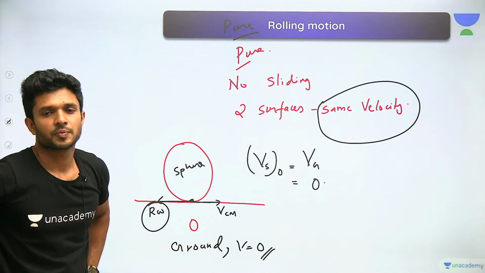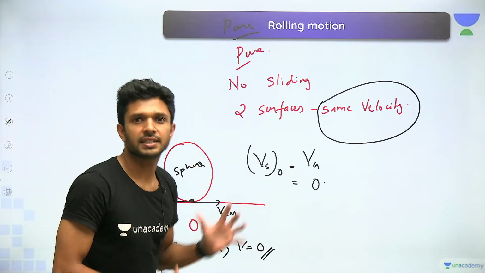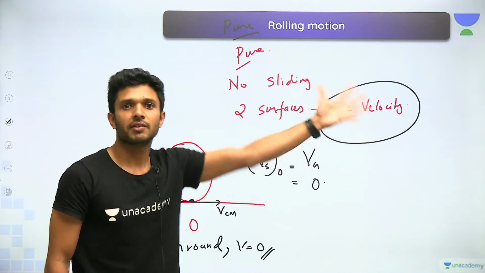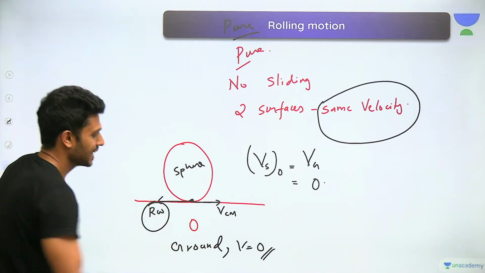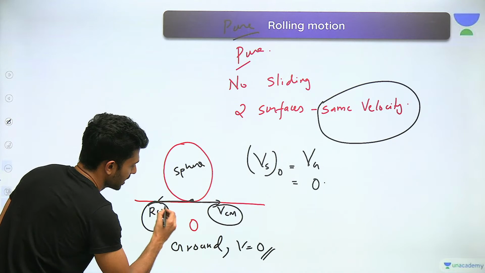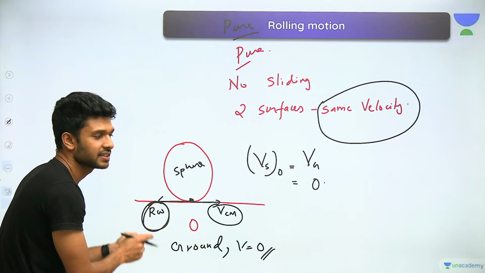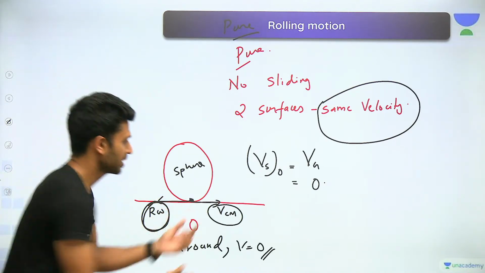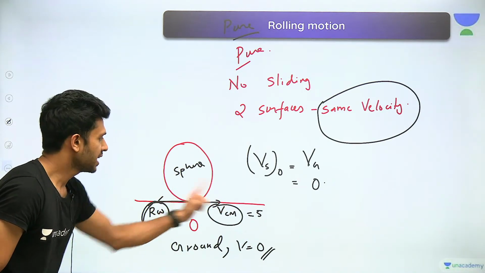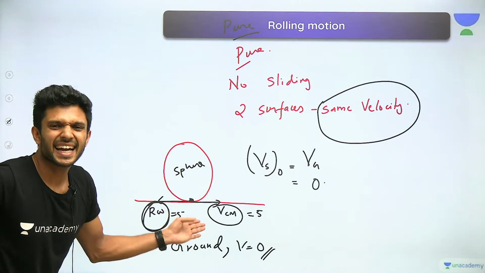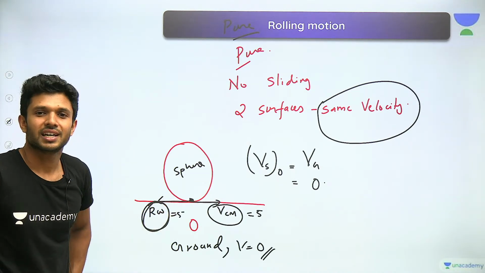I know what you all are thinking. Sir, the body is undergoing a rolling motion. It is actually making a motion. Then how can the velocity at a particular point be 0? See, it is only possible when these two velocities acting on the sphere at this point O have the same magnitude. Yes or no? Tell me, if VCM is equal to 5, is R omega also equal to 5? They are equal and opposite. If they have the same value, what happens? They will get cancelled, giving a net velocity of 0, which is the same as the velocity of the ground. Right?